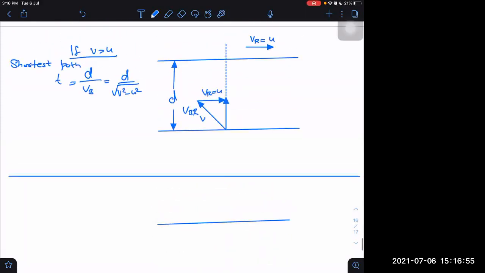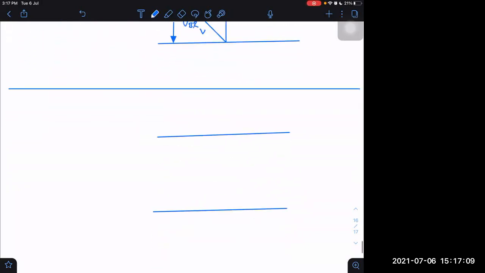For shortest path, sir, drift will be 0, no, sir? What will be 0? Drift. Exactly. Not always. In which case will drift be 0? When velocity is greater than U. Which velocity is greater than U? Velocity of boat with respect to river.